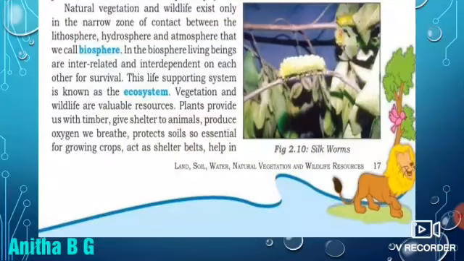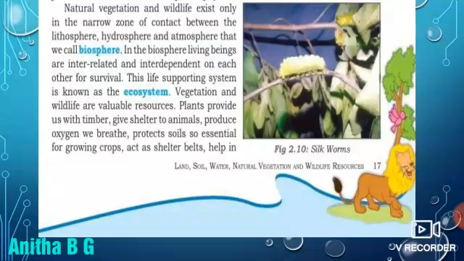Natural vegetation and wildlife exist only in the narrow zone of contact between the lithosphere, hydrosphere and atmosphere that we call the biosphere. In the previous class we already learnt about this.